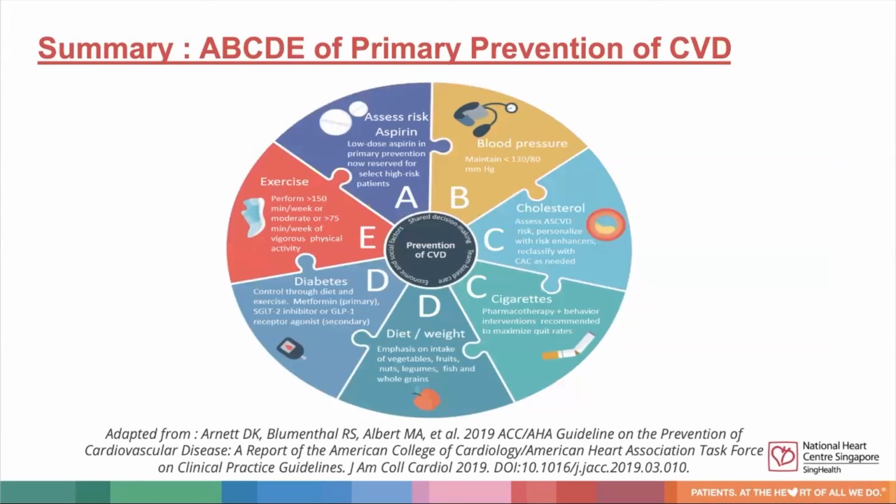Lastly, to sum everything up, this is the ABCDE of primary prevention, adapted from the 2019 American guidelines. Firstly, A stands for assessing risk, and we can now do so via a heart risk calculator on our HealthBuddy app. A also stands for aspirin, and aspirin should be reserved for patients in the high-risk category. B stands for blood pressure management, and hypertensive patients should have a target blood pressure of around 130/80.